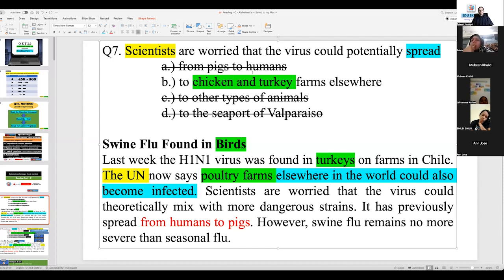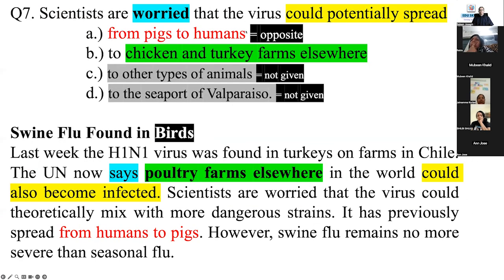So definitely, this is the answer. There is no confusion here because one is opposite, other two are not given. I have highlighted the things for you. See, opposite. Second one, chicken and turkey farms elsewhere. You should know poultry farms means it includes all the domesticated birds. So it can be turkey, poultry, or chicken, or anything. So it's synonymous. So you have this as the option.